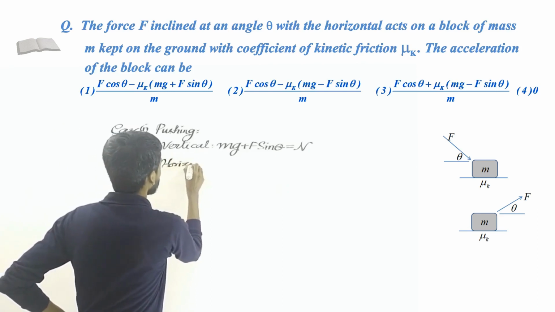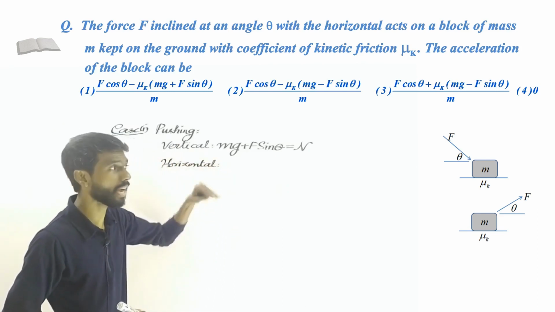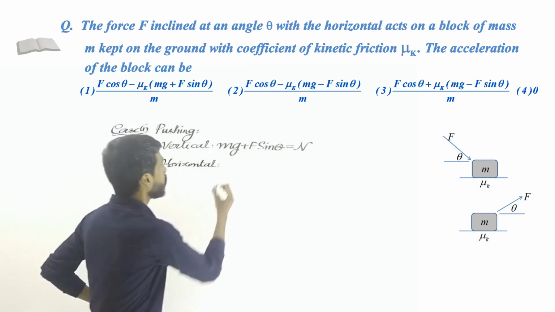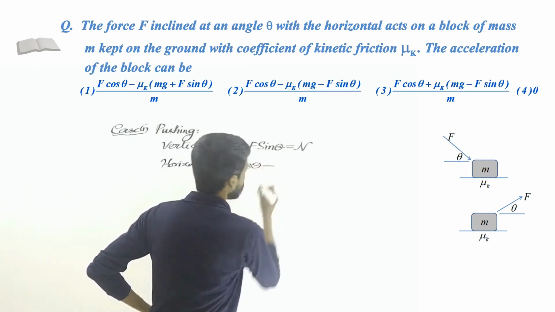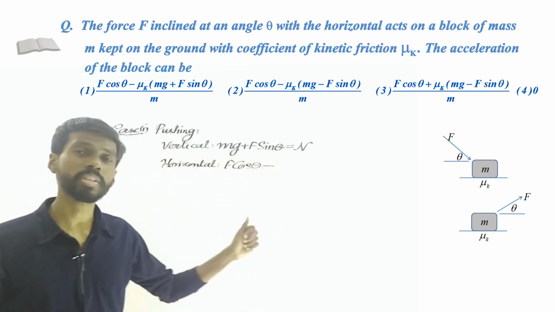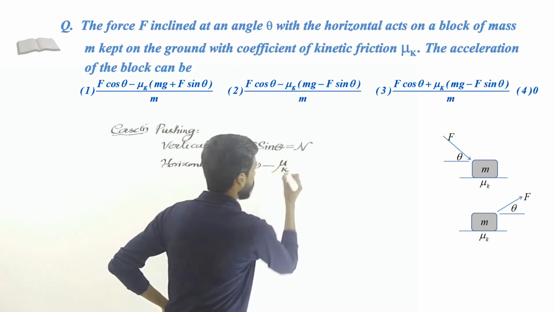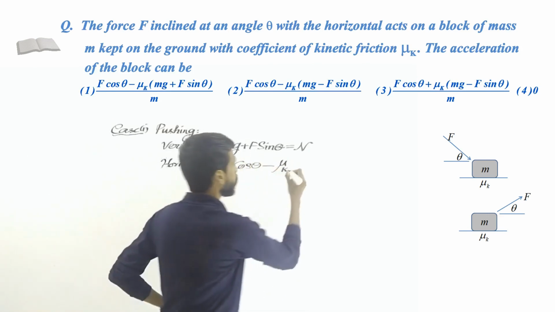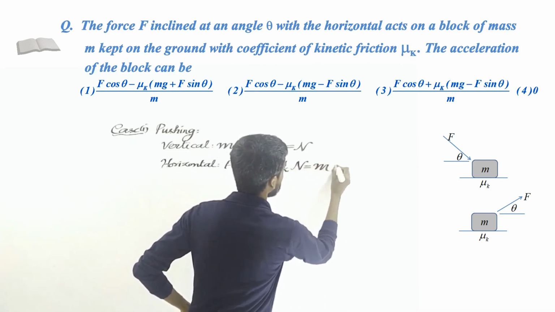So the horizontal forces are again the component of the force in the horizontal direction. That is F cos theta, right? F cos theta minus the frictional force, right? The frictional force is what? Suppose the object is moving, so that means mu k multiplied by n, right? So mu k multiplied by n. So that equals the mass times the acceleration.